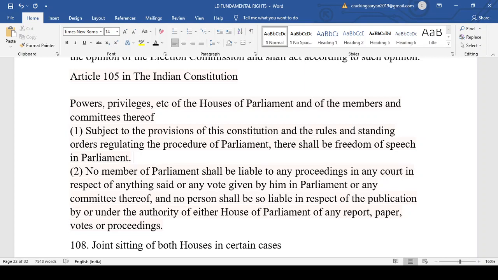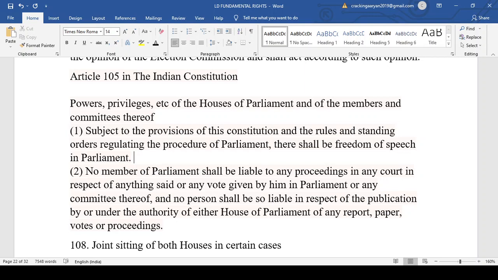They can be suspended from the house by the Speaker or the Chairman. But no criminal proceeding or such proceeding can be initiated because they are given the privilege under the House of Parliament for freedom of speech and expression. Next, no member of Parliament shall be liable to any proceeding in any court in respect of anything said or any vote given by him in Parliament or any committee thereof, and no person shall be so liable in respect of the publication by or under the authority of either house of Parliament.